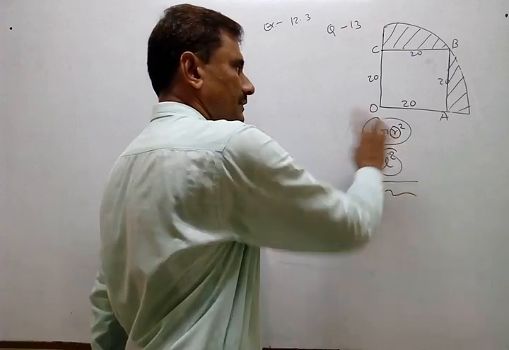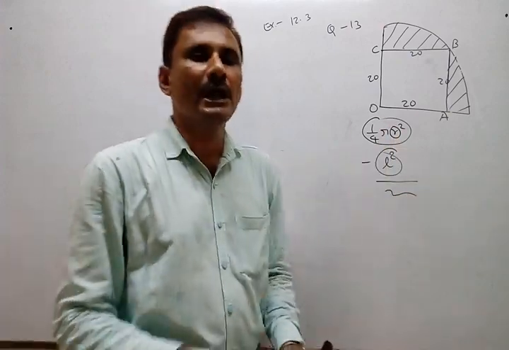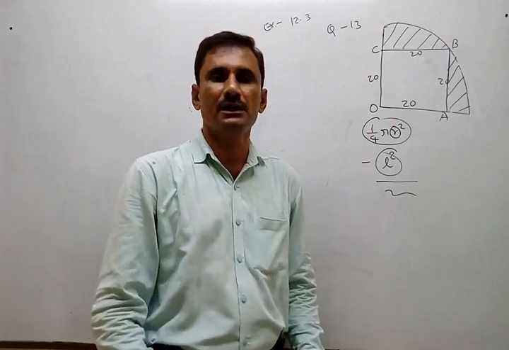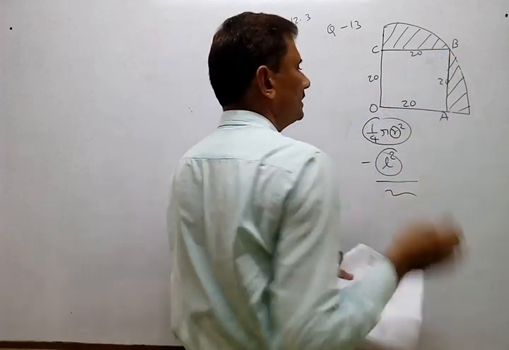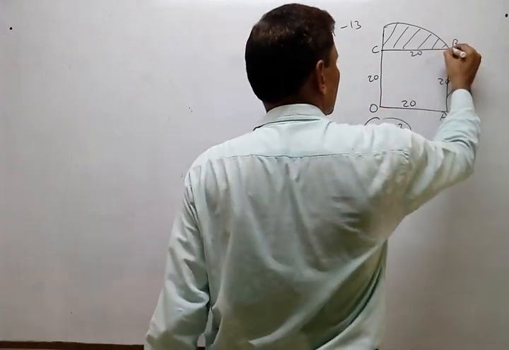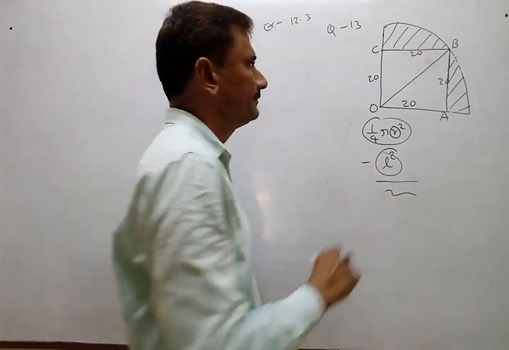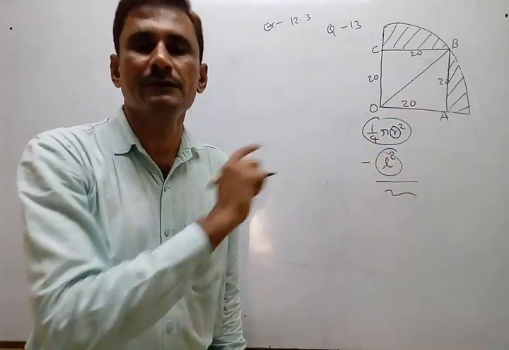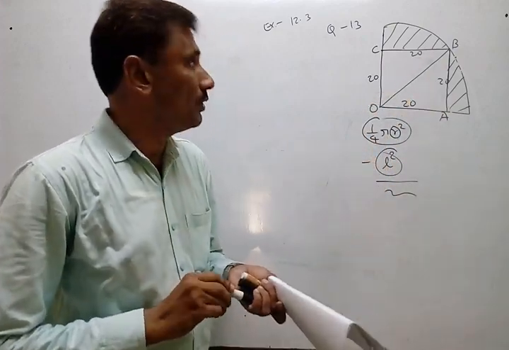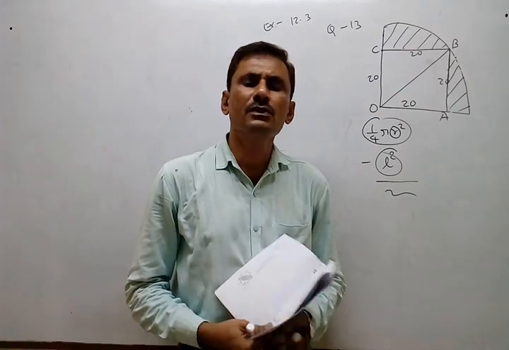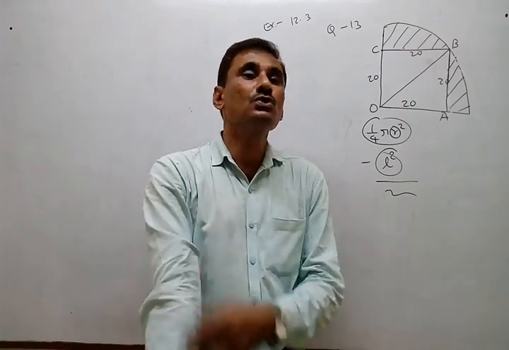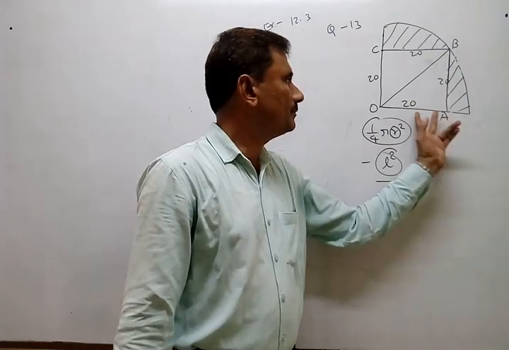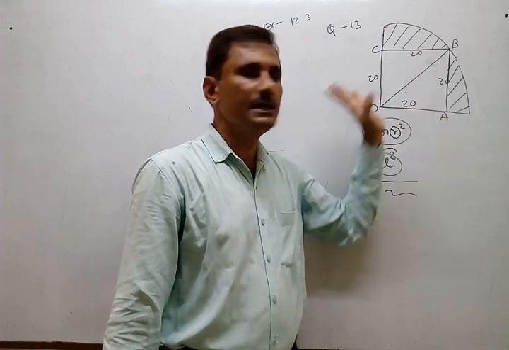So area related work cannot start right now. For that purpose we have to find something else which is not given. Now we should find OB. Why? Because OB is nothing but the radius, and that radius is the diagonal of the square. You can remember also, the diagonal of a square is always root 2 times the side. So it will be 20 root 2.